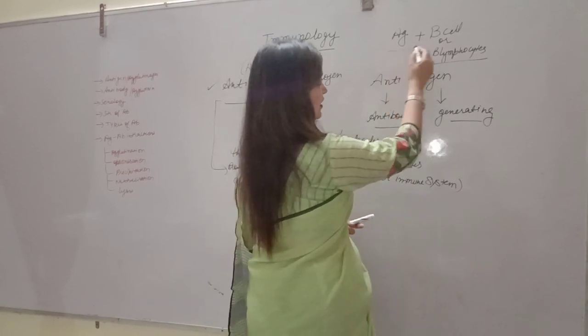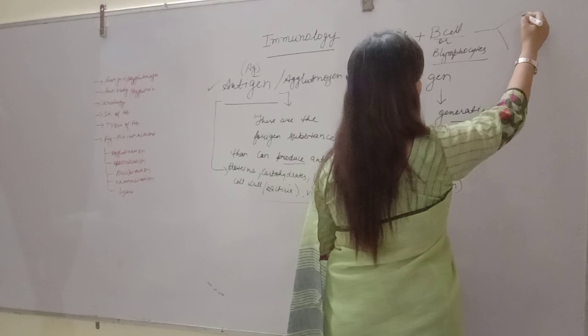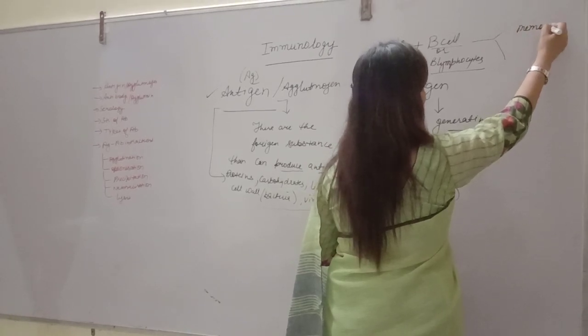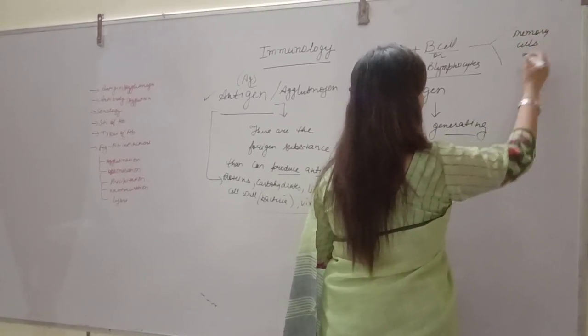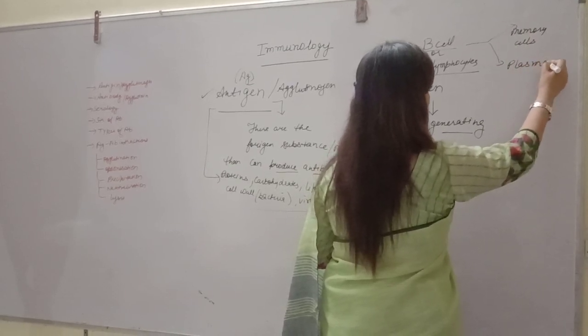So when antigen comes in contact with B lymphocytes, it will form two types of cells, memory cells and special plasma cells.